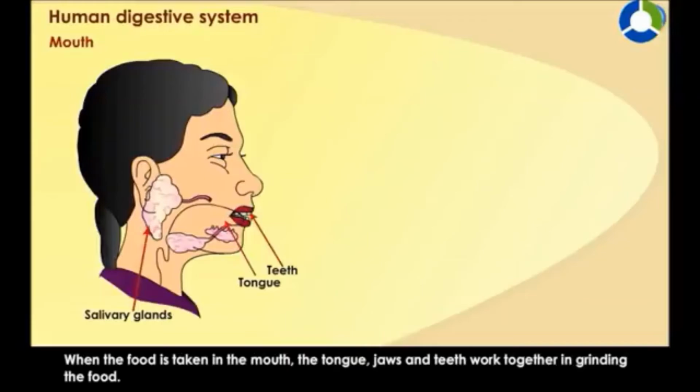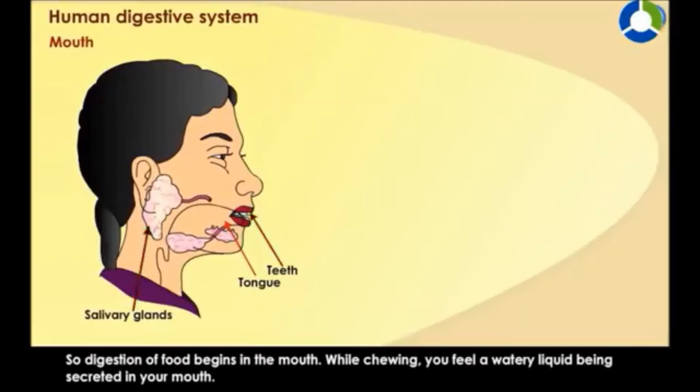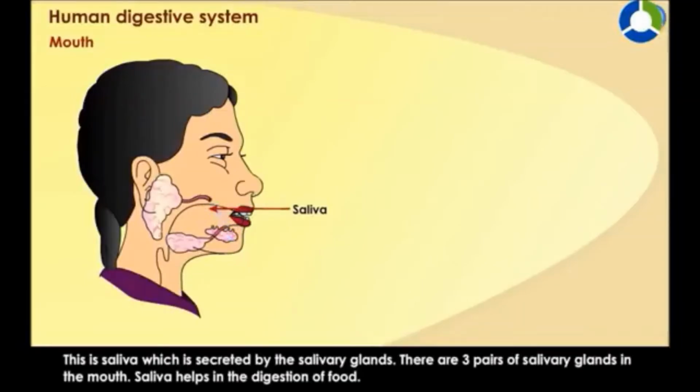When the food is taken in the mouth, the tongue, jaws and teeth work together in grinding the food. So digestion of food begins in the mouth. While chewing, you feel a watery liquid being secreted in your mouth. This is saliva, which is secreted by the salivary glands. There are 3 pairs of salivary glands in the mouth. Saliva helps in the digestion of food.